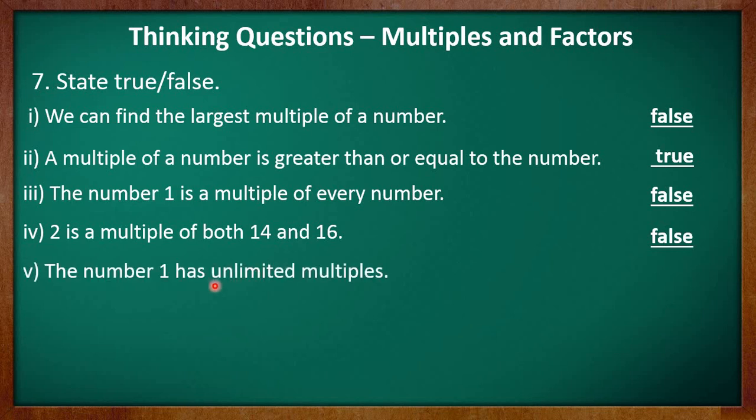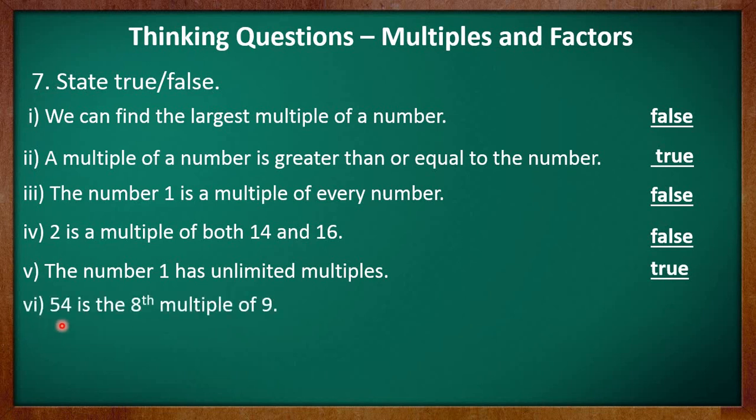Part 5 says the number 1 has unlimited multiples. Kids, we know that multiples of any number are uncountable. That means the multiples of any number are unlimited. So we may say that it is true for number 1 also.